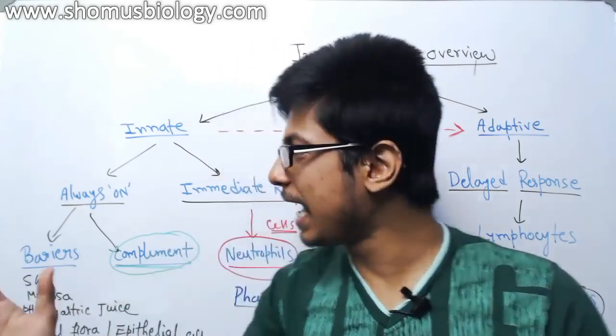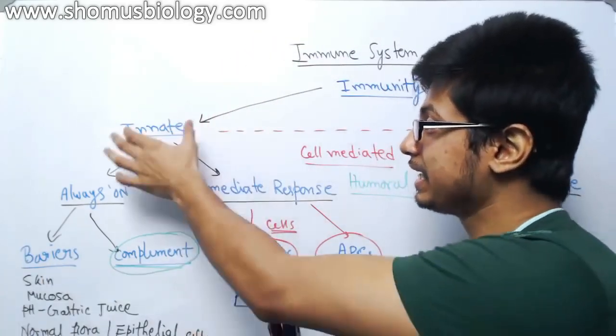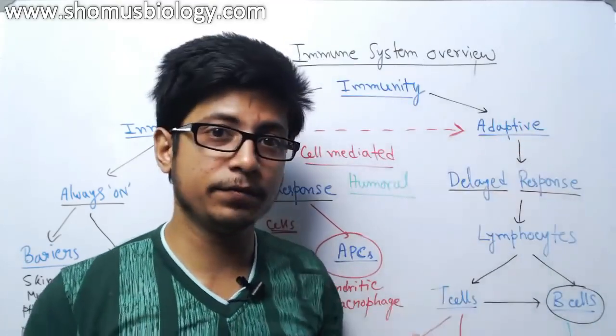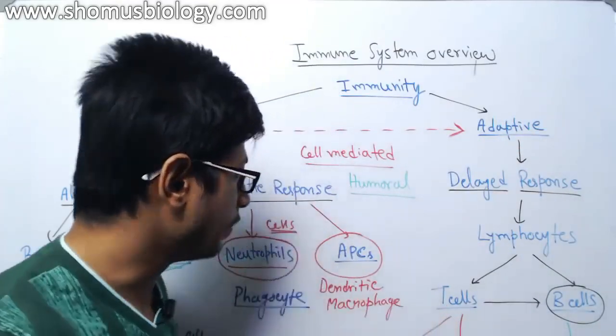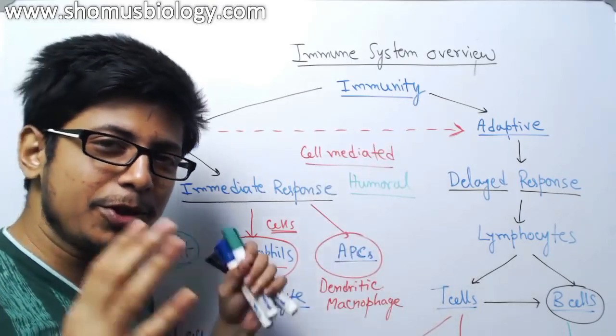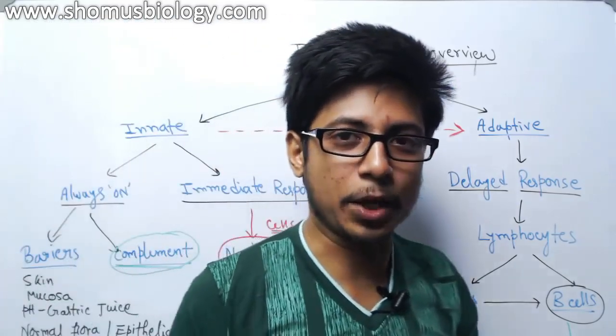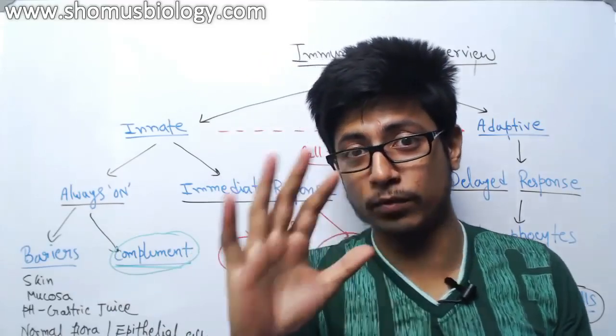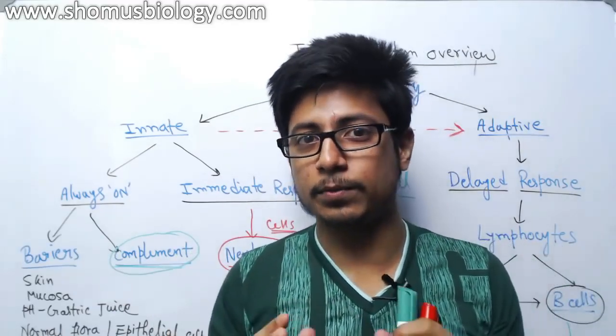So that, in a sense, is what innate immunity is, what adaptive immunity is, and we also talked about humoral immunity and cell mediated immunity. So do not confuse these terms. I hope I am able to give you an overview of the immune system and how it works.